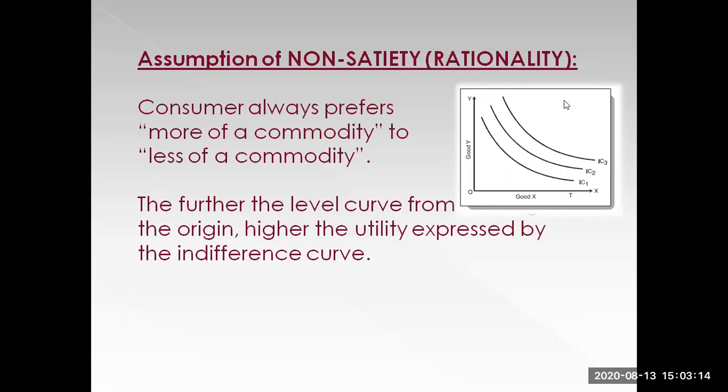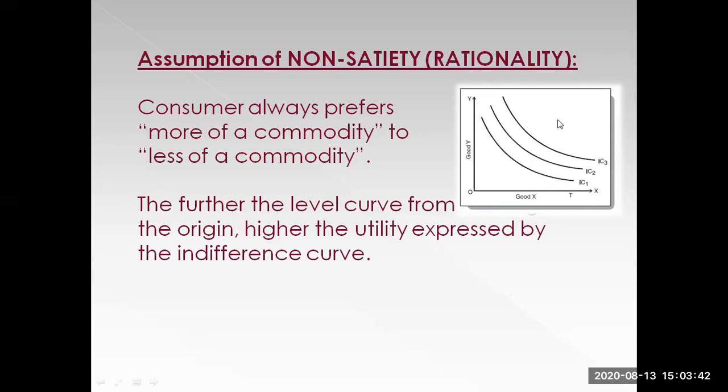So as I keep on moving further and further away in this direction, the utility denoted by that indifference curve increases in magnitude. So the utility derived when I'm on the indifference curve IC1 is less than the utility derived when I'm on the indifference curve IC2, which is again less than the utility derived when I'm on the indifference curve IC3. So that's a very important note that we always need to remember.